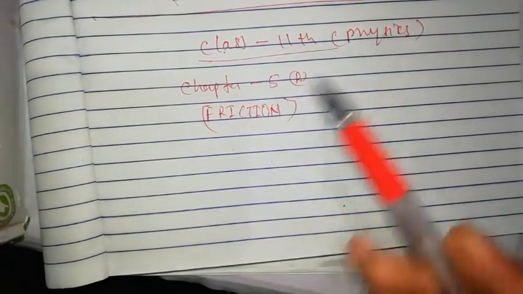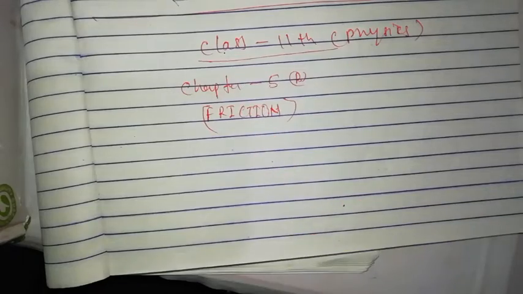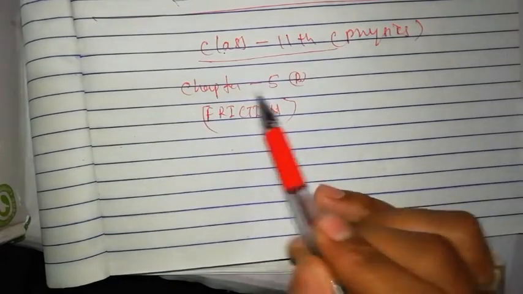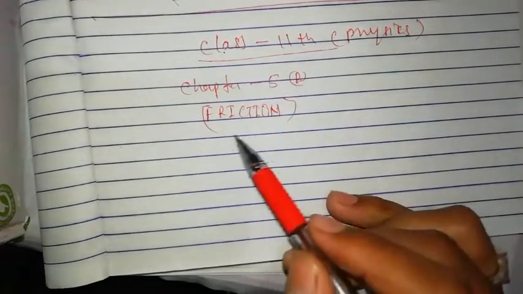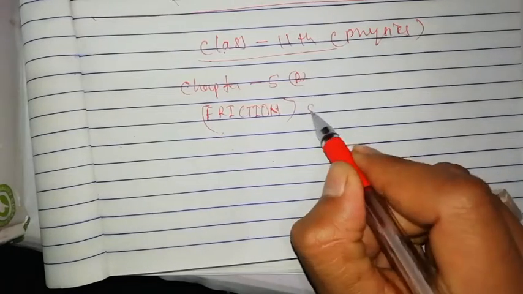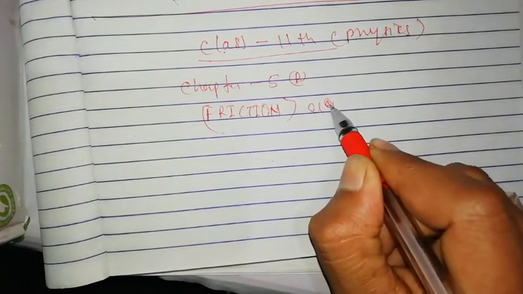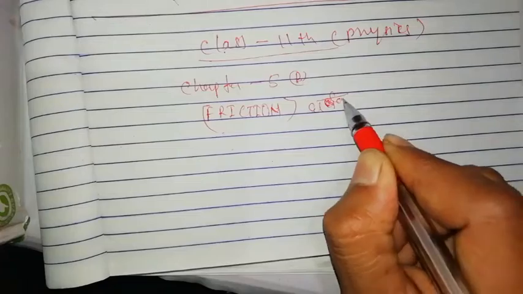Class 11th physics. Today is our next new chapter, chapter 5b. Chapter name is frictions. That means घर्षण, frictions.